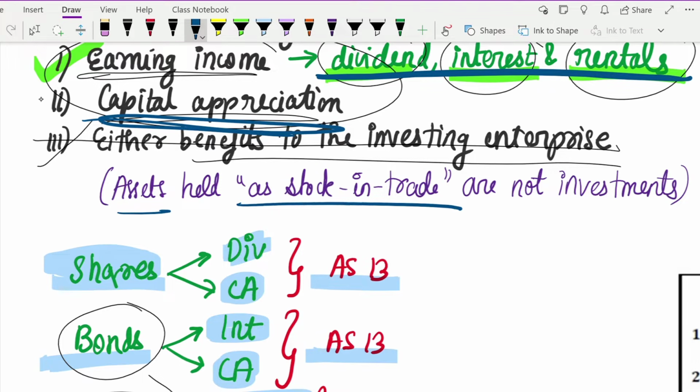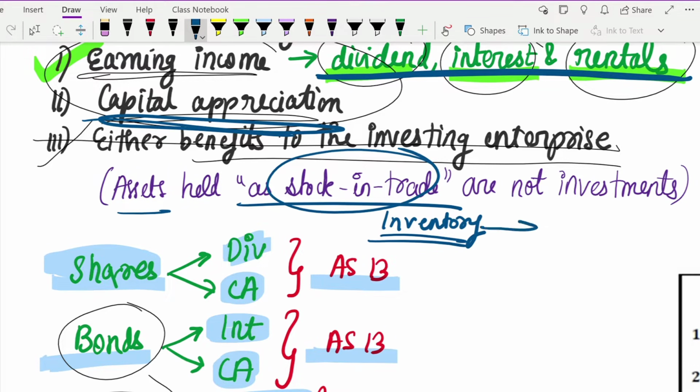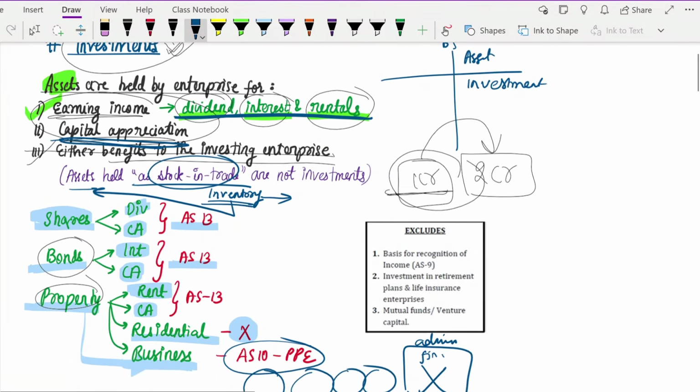Next, there is one important point that you have to remember: assets which are held as stock in trade. That means there is an asset, but you are going to sell it out. For example, you can take inventory. Inventory is also an asset only, correct? We show it on the asset side of the balance sheet, but it is held as stock in trade. That means you have kept it for the purpose of selling it, correct? So such inventory, or such asset, will not come under the definition of investments.